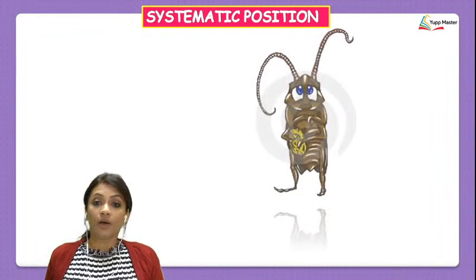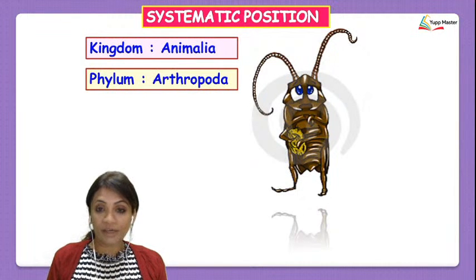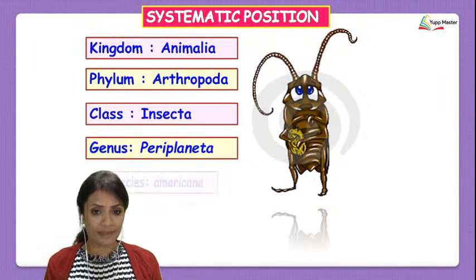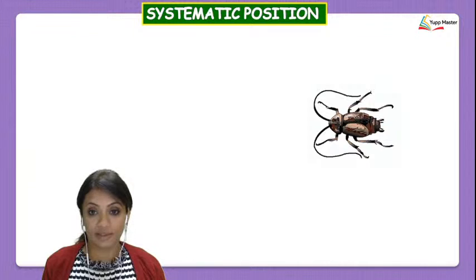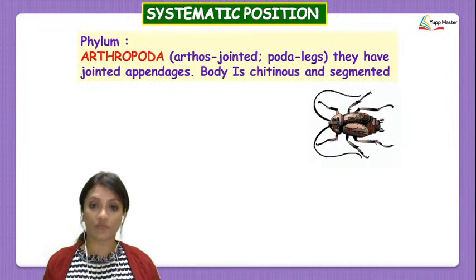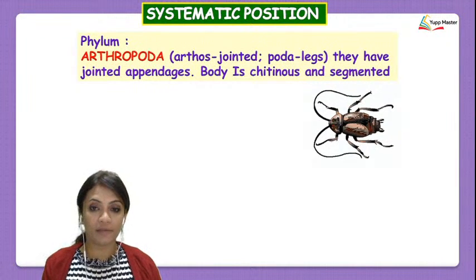Now let's see the systematic positioning of the cockroach: kingdom Animalia, phylum Arthropoda, class Insecta, genus Periplaneta, and species Americana. Now the reasons. Why is the positioning done this way? First, kingdom Animalia, because it is a multicellular animal.